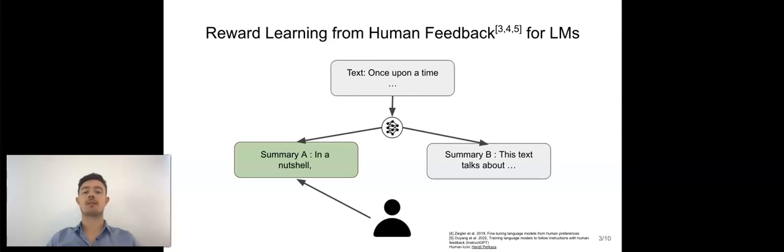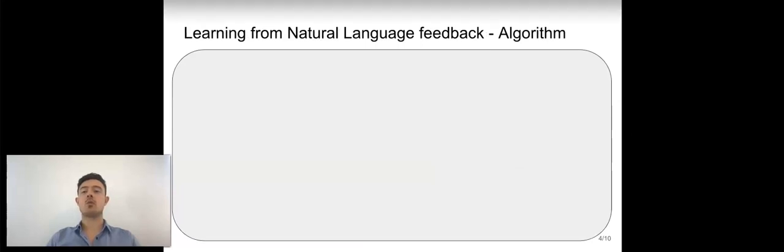We assume we have a given text, from which a language model generates two summaries. Human evaluators then indicate their preferences by comparing the summaries. A model can then learn the preferences from humans by looking at those comparisons. The problem with these approaches, however, is that each comparison provides little information about human preferences per evaluation. For this reason, we propose to use natural language feedback, which contains more information about human preferences per evaluation.